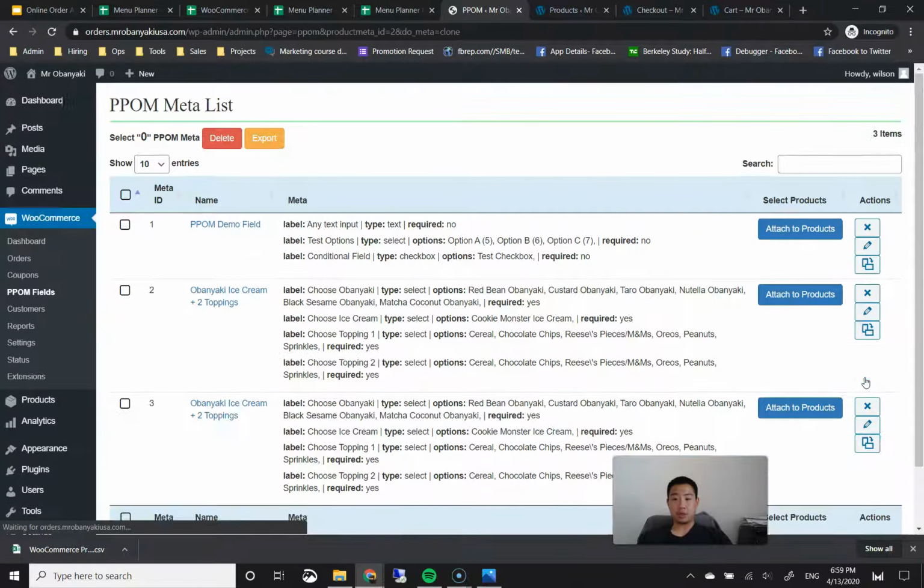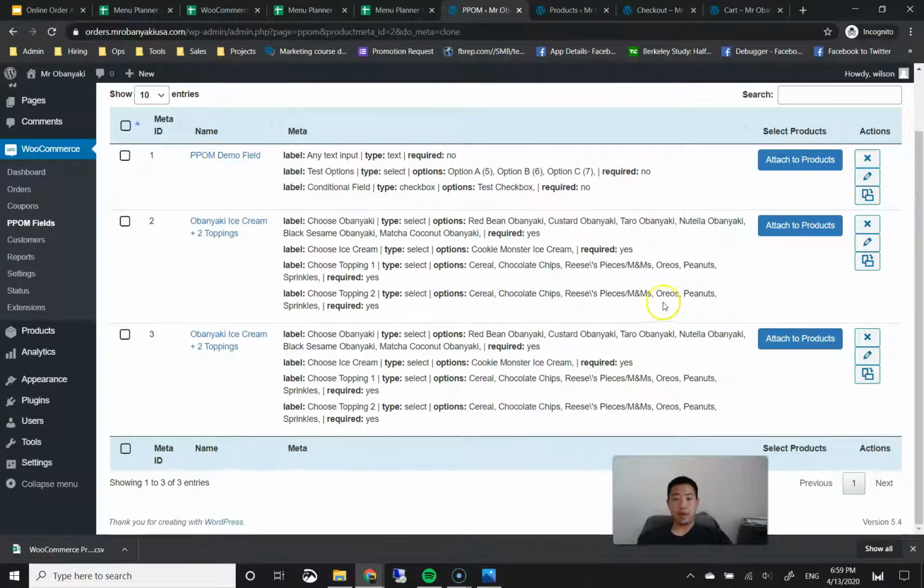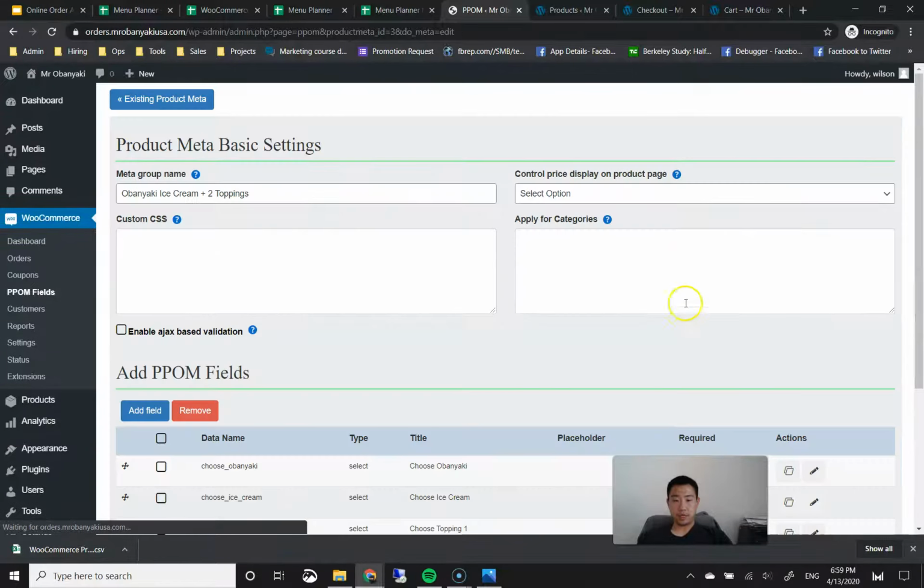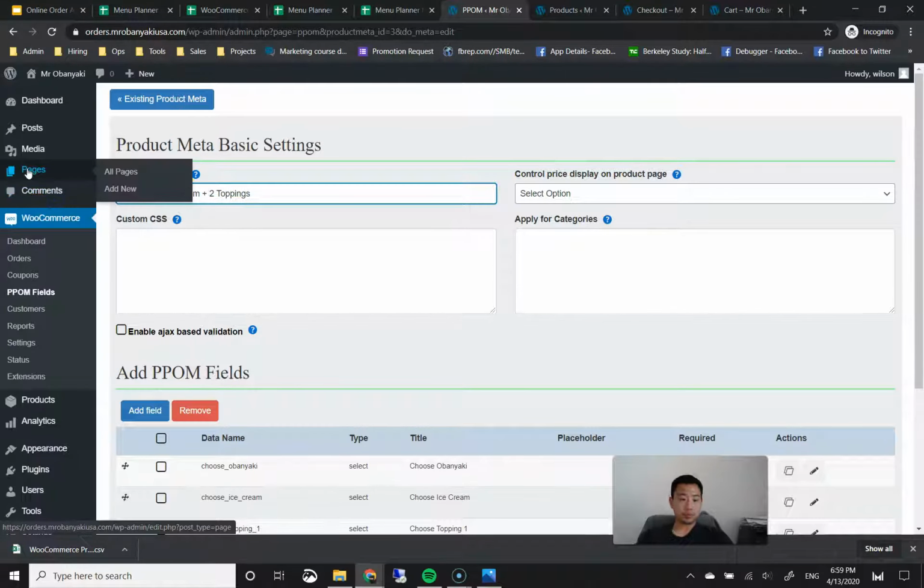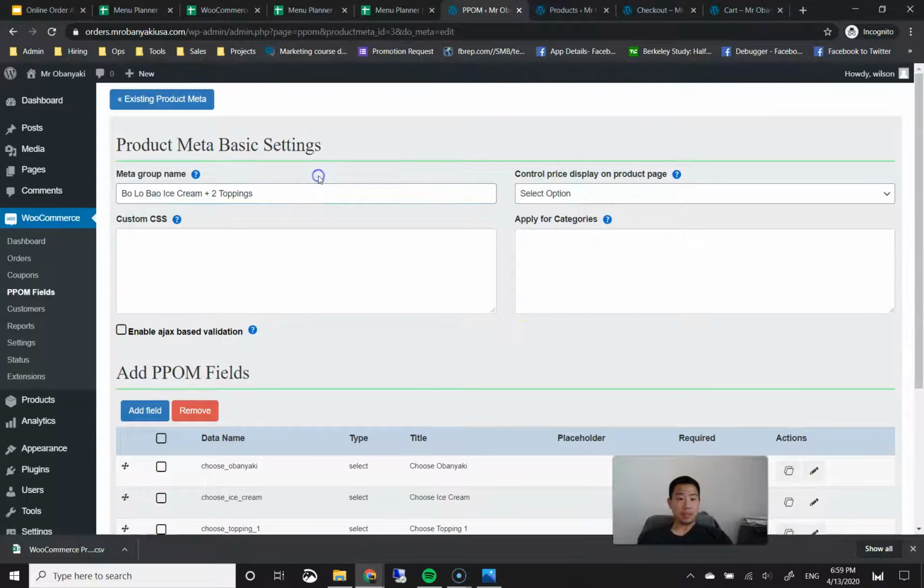I'm going to click on this clone, okay? Then I'm going to edit it by clicking on the pencil. And then instead of naming it the Obunyaki ice cream plus 2 toppings that we just copied it from, we're going to name it bolo bao ice cream plus 2 toppings.